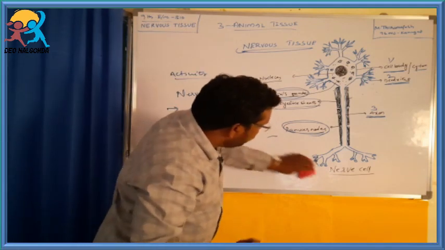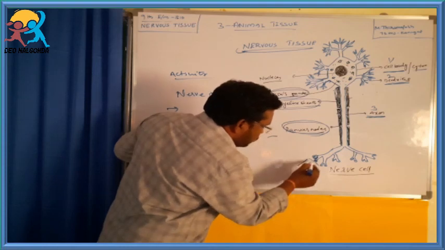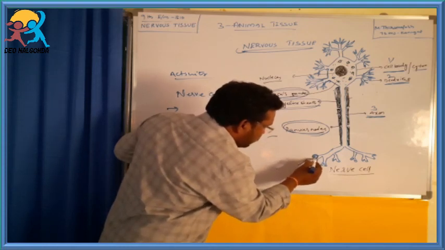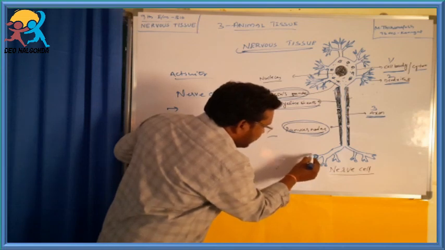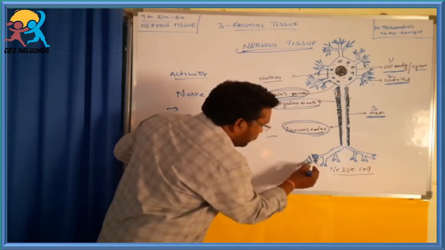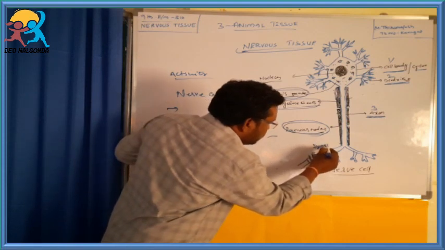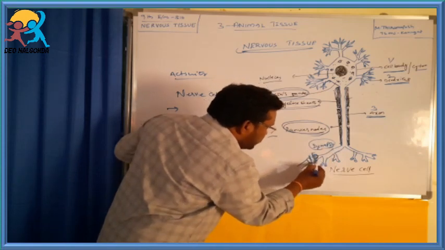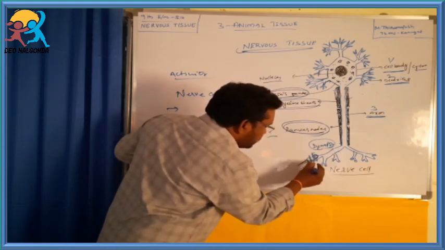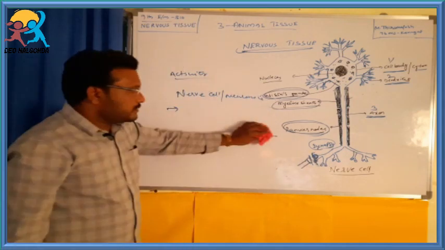One nerve cell's nerve terminals connect with another nerve cell's dendrites at a particular area. This is called the synapse. The synapse is the gap junction between two neurons, and it transmits information from one neuron to another.